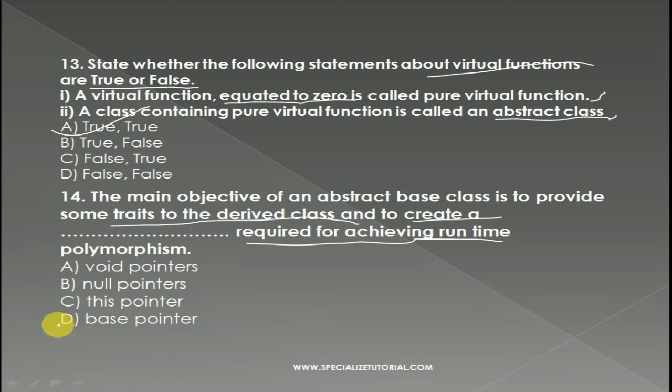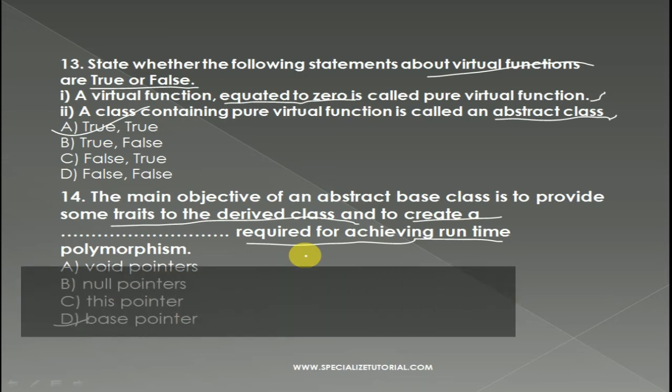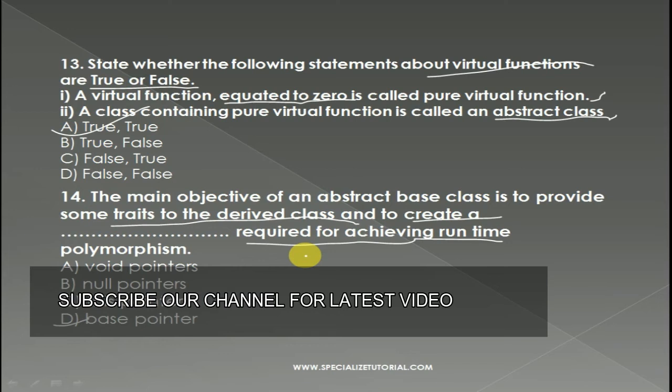This is obviously the base pointer required for achieving runtime polymorphism. I think this question is related to the previous question, so it is also related to the base pointer question.